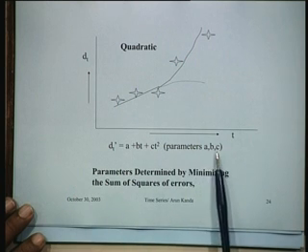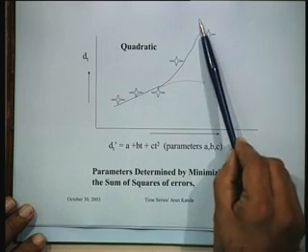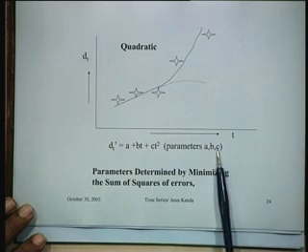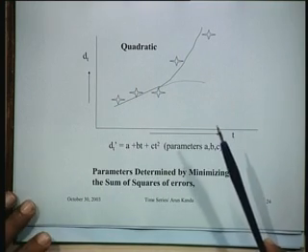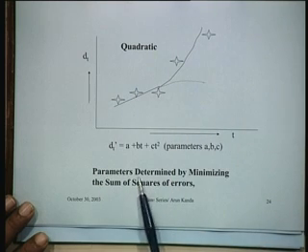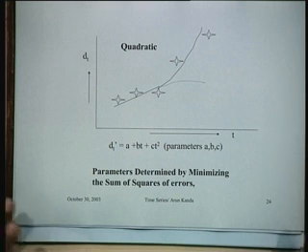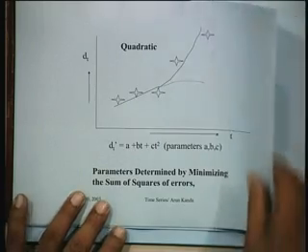What would happen is that if c is positive, then the demand will take this form. If c is negative, the demand will take this form, physically, and therefore depending upon the data you have available, you can determine the parameters by minimizing the sum of the squares of errors in the usual fashion. So these are some instances of commonly used regression functions which you can now utilize for purposes of determining the appropriate forecasting function.